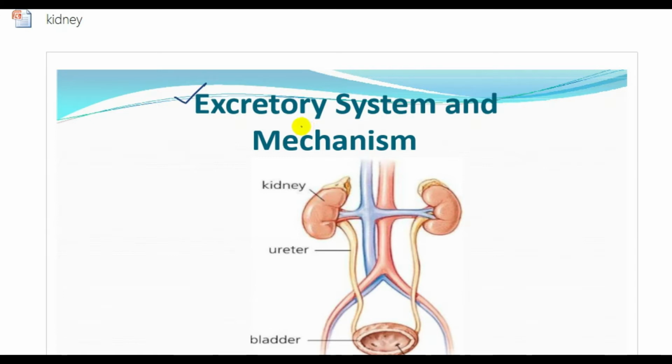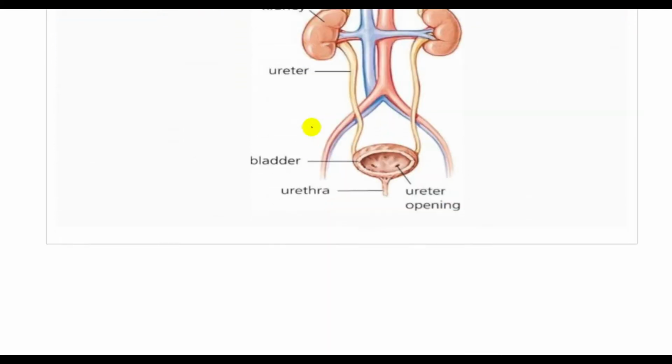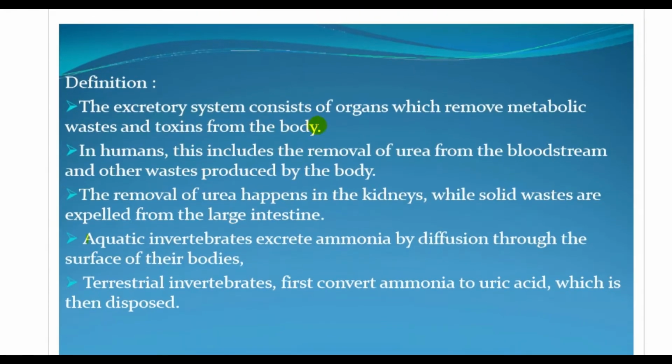So, moving on to the next slide. So what is the definition of the excretory system? Basically, the excretory system consists of organs which remove metabolic wastes and toxins from the body.